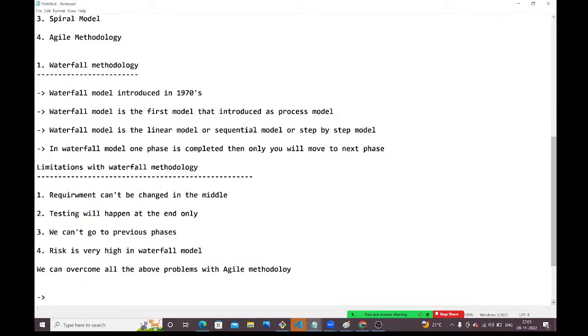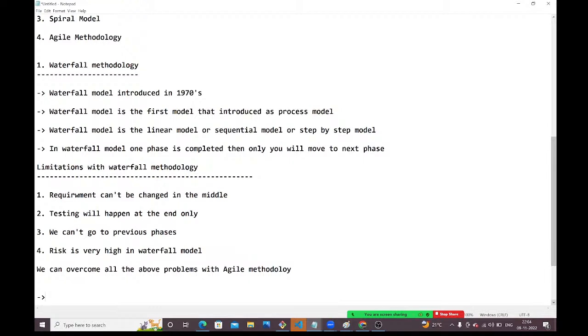I want to develop one small project that will take only 1 month or 2 months to finish. Then you can go. If the project size is small, the requirements are fixed, and the budget is less, then you can go for this Waterfall model. If a project will complete within 1 or 2 months, no problem. You can go with Waterfall methodology.